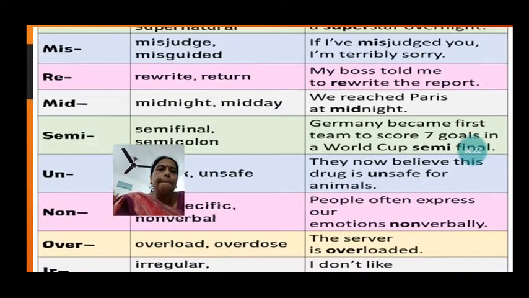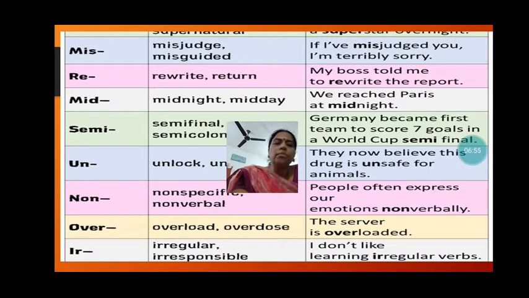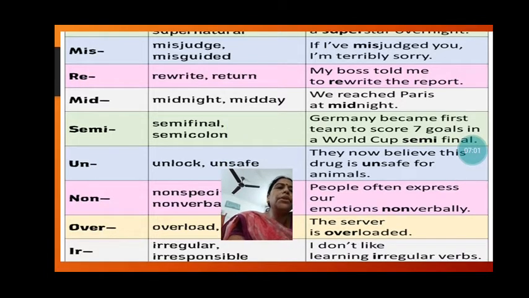Now let us see. We will make sentences with these prefixes, like misjudge. If I have misjudged you, I am terribly sorry. The person is saying that if I have not judged you properly, then I am very sorry. Rewrite. My boss told me to rewrite the report. So to rewrite the report, write the report again. Re means again. Then mid, the middle of. So midnight, midday. We reached Paris at midnight, in the middle of the night.